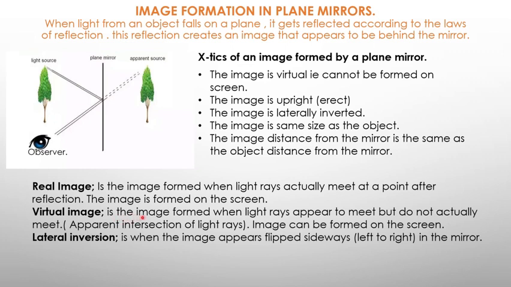The next one is a virtual image. The image formed when light rays appear to meet but do not actually meet, an apparent intersection of light rays. The image can't be formed on the screen. The typical example of that image is the one we see in plane mirrors. Then the last terminology is lateral inversion, when the image appears flipped sideways, the left to the right in the mirror. And this is exactly what happens if we stand in front of the mirror and raise our right hand. What will be shown in the mirror is the left hand. That is what we term as lateral inversion.